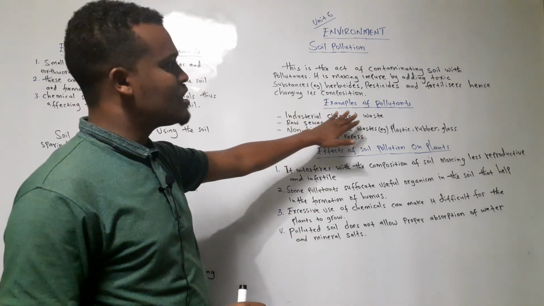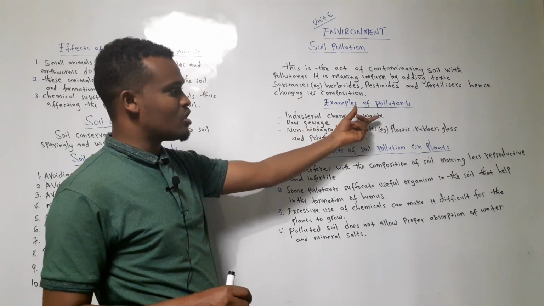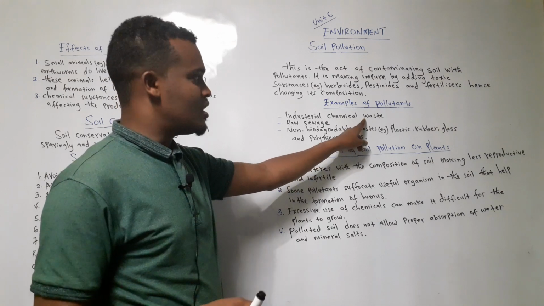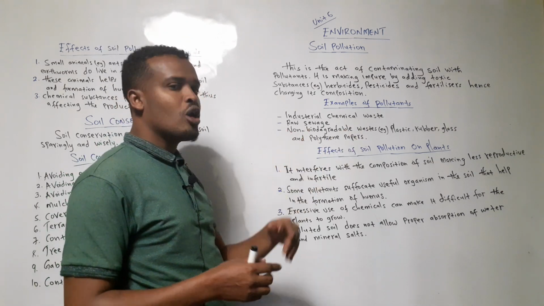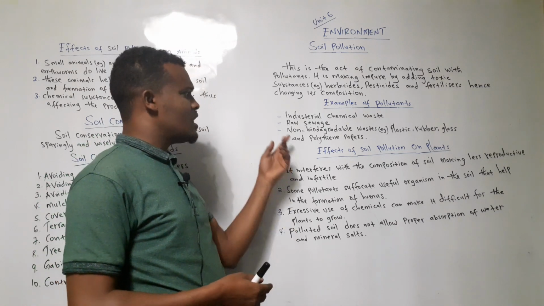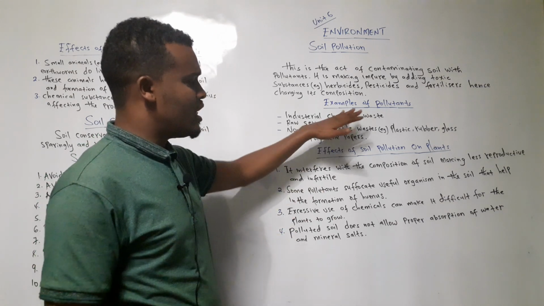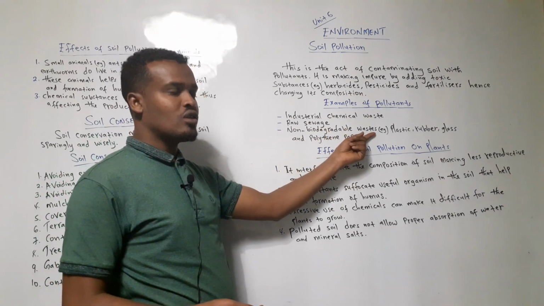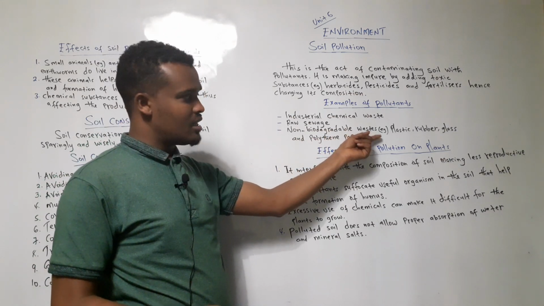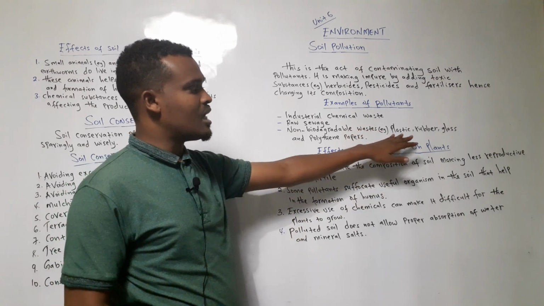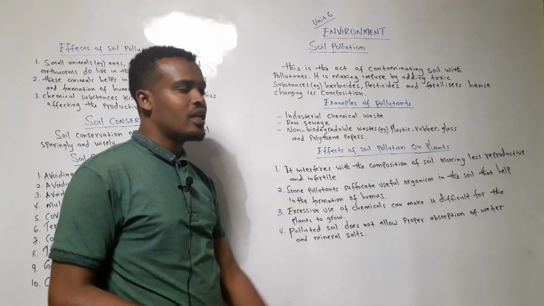Now, examples of those things that can pollute the environment, the soil, are these. If you add too much industrial waste, it changes the soil. At the same time, when you add raw sewage also, you understand what the word sewage means, it also contaminates the soil. Non-biodegradable wastes are also things that can change or contaminate the soil. Examples of these non-biodegradable wastes are plastic, rubber, glass, bullet and papers.